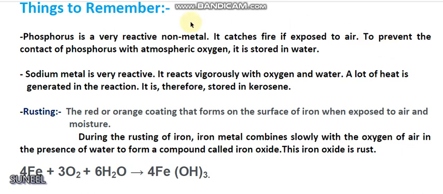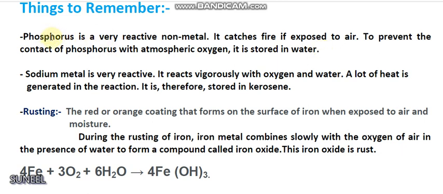Now, things to remember about metals and non-metals. Phosphorus is a very reactive non-metal. It catches fire if exposed to air. To prevent the contact of phosphorus with atmospheric oxygen, it is stored in water. Actually, the storage in water decreases the ignition temperature of phosphorus.